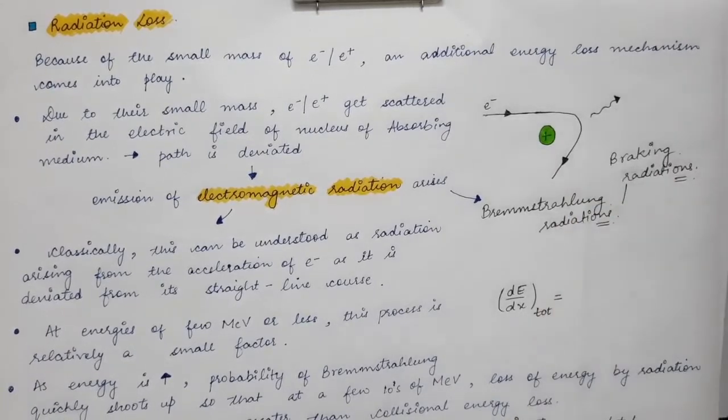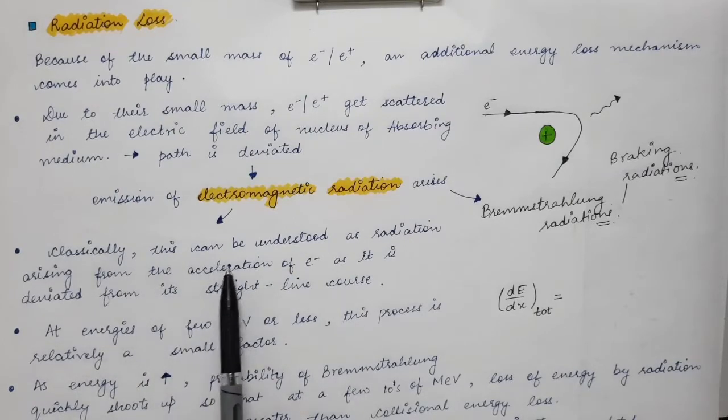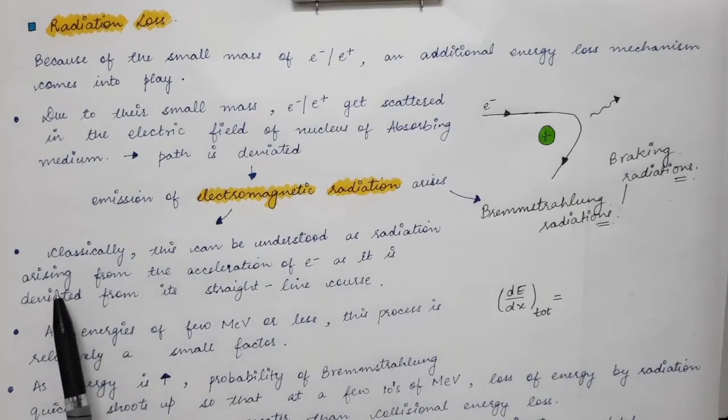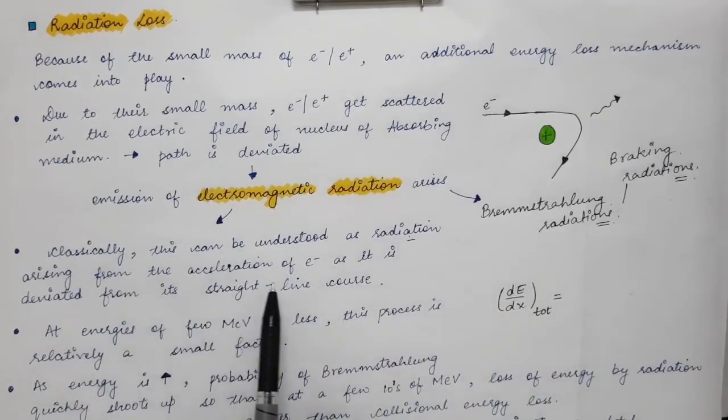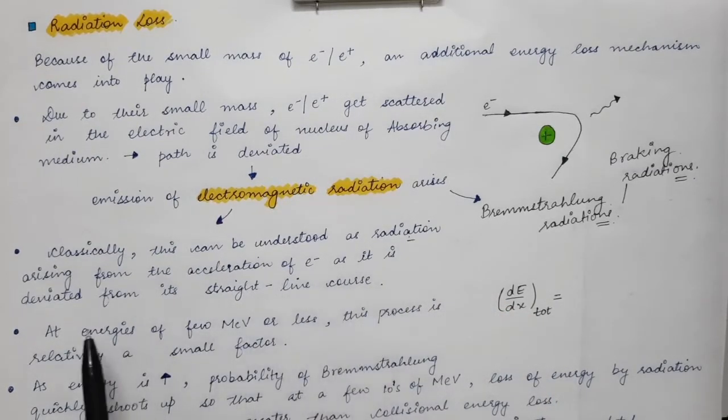And why does this occur? Why are EM radiations emitted when the electron has changed its path? The reason comes from classical mechanics. Classically, this can be understood as the radiation being emitted from the acceleration of the electron as it is deviated from its straight line course. As we study in classical mechanics, when an electron is moving in a circular path, there is acceleration.